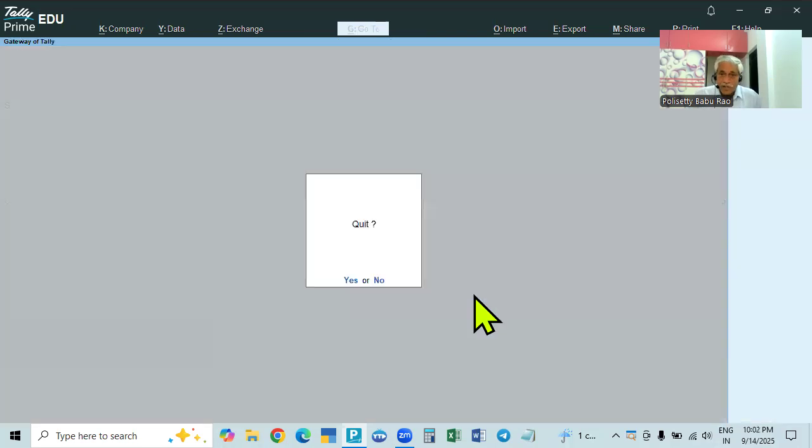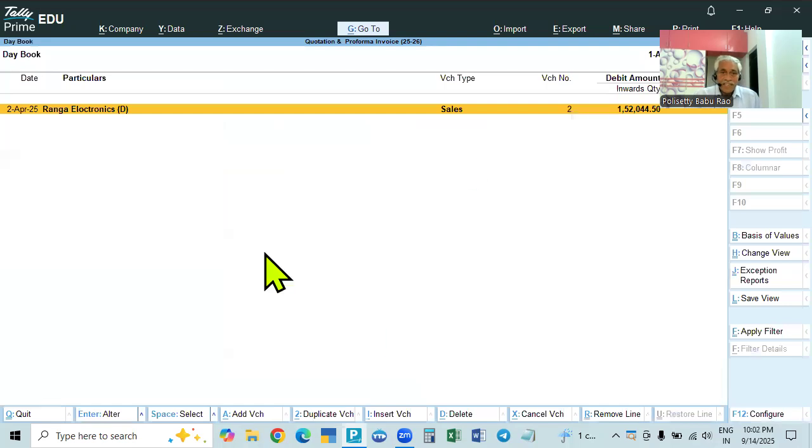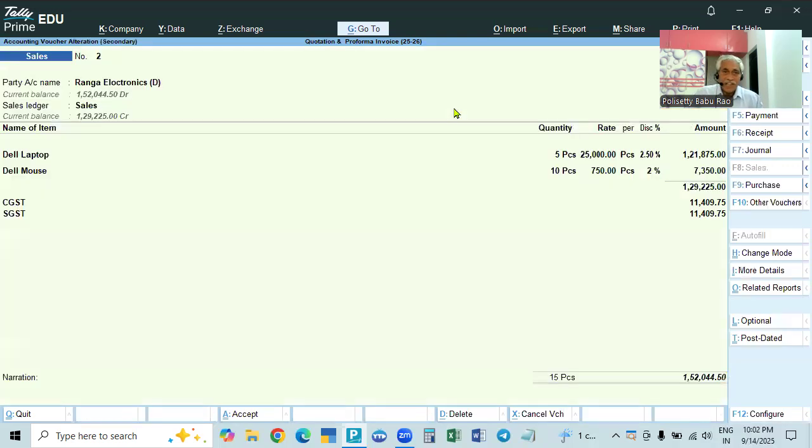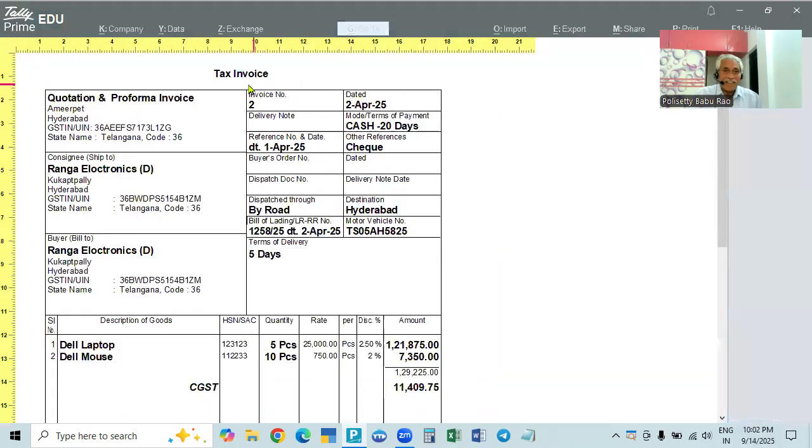So now you see, if you go and see in the day book, there is only the sales invoice there, not the sales order. The sales order, which is optional, was shown, that means quotation. That quotation has become the sales invoice or tax invoice. Now this is the tax invoice. Control P. If you go and see, this will be the tax invoice.